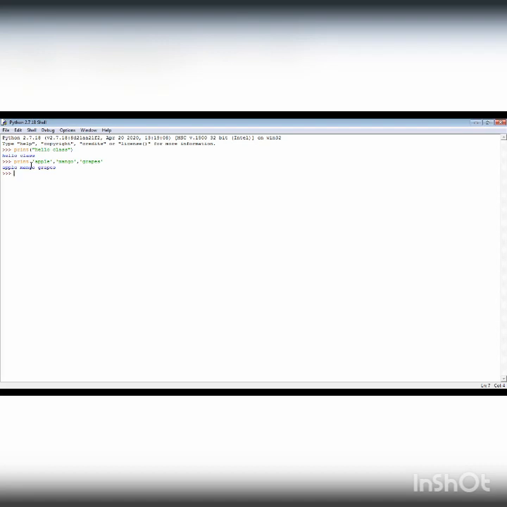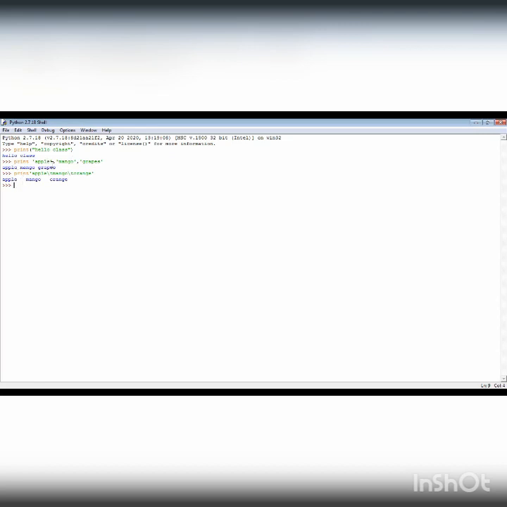Now, what is the use of \t? I'll just put apple and \t. What is the use of this t? Let's see. Then put another fruit name, mango. Now separate the fruit names with \t. Fine. Orange. Okay. Let's see the output. Do you feel the difference between these two print statements?